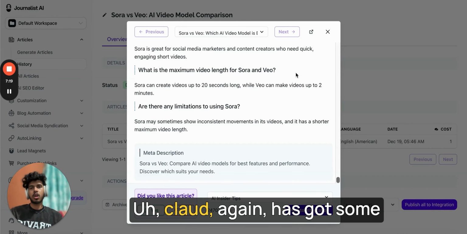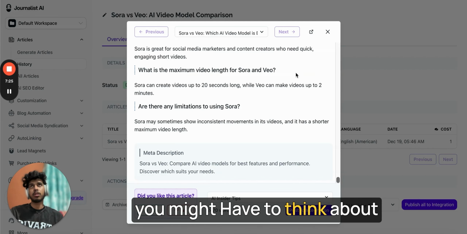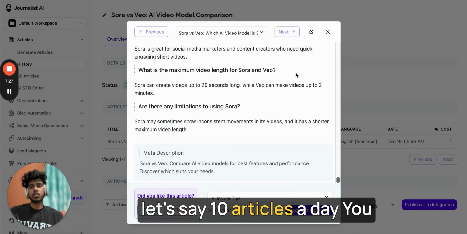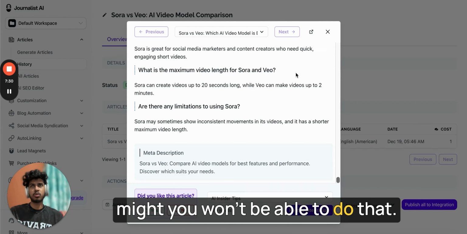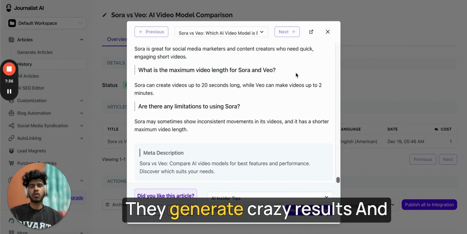Claude again has some limitations with words, so you might have to think about that, because if you're generating, let's say, 10 articles a day, you won't be able to do that. So it's totally up to you. Both of the things that I showed you today generate crazy results.